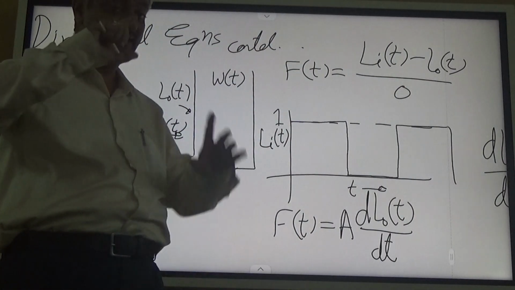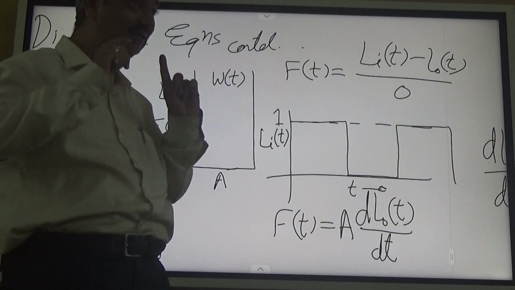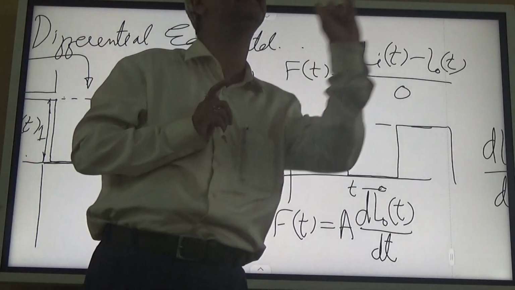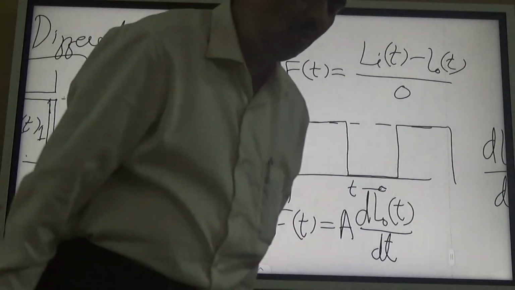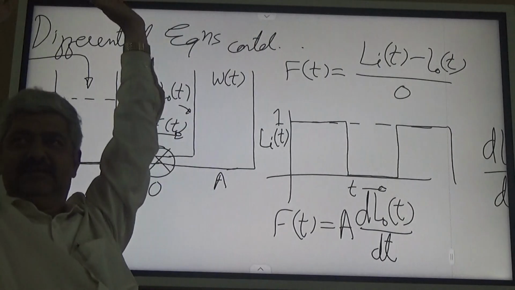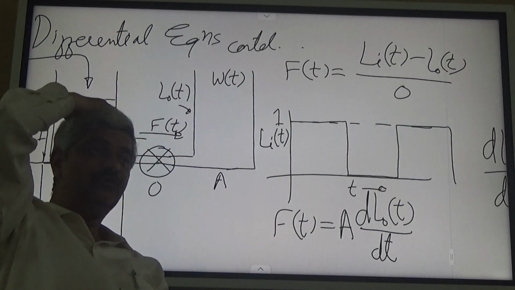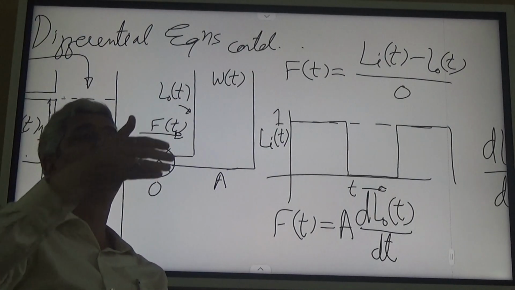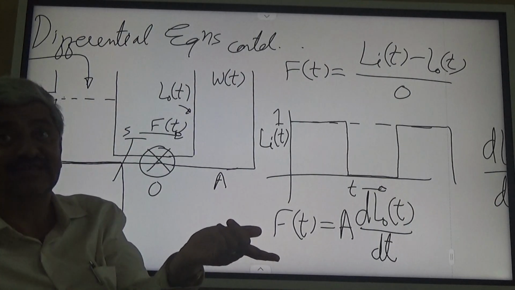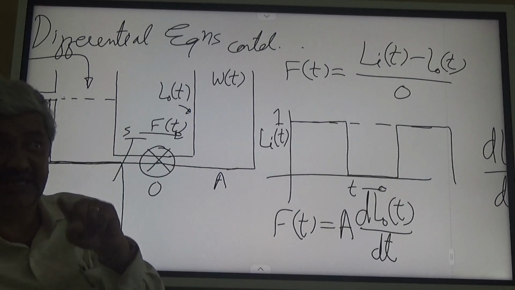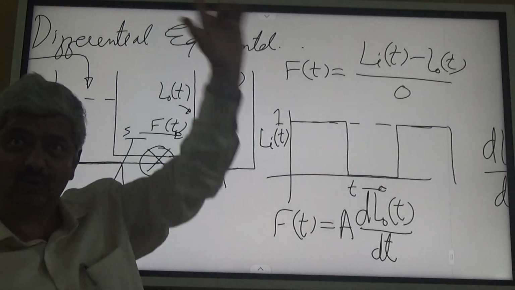Now, the arrangement is the same, the differential equation is the same. What is that? dL out by dt plus L out equal to L in is the same. Right? It's a very important thing. So we have a differential equation dL out by dt plus L out is equal to L in. We started with dL out by dt plus L out equal to 1, and we got the answer as 1 minus e raised to minus t, assuming that L out at 0 was 0.